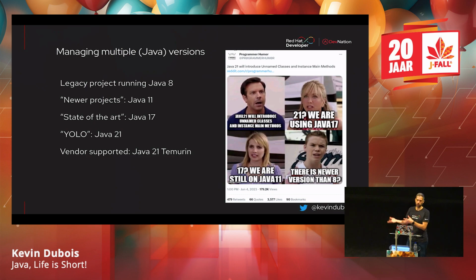So there's Temurin from the Adoptium program. That's one that Red Hat collaborates on. Or you can maybe use GraalVM. And anyway, so now you switch between all these different versions. It becomes a little complicated, right?